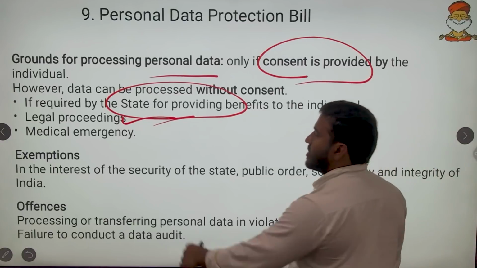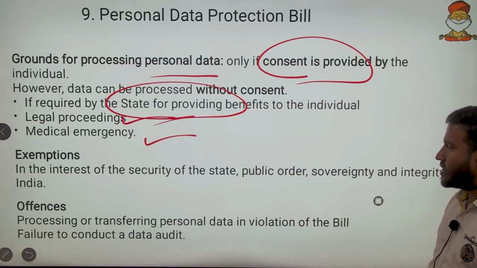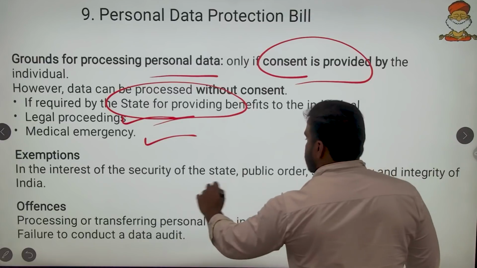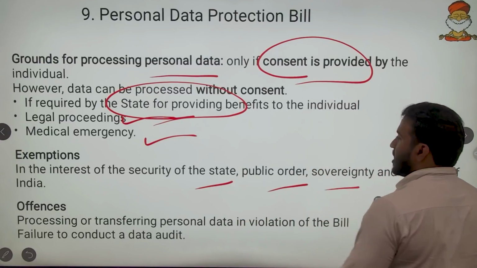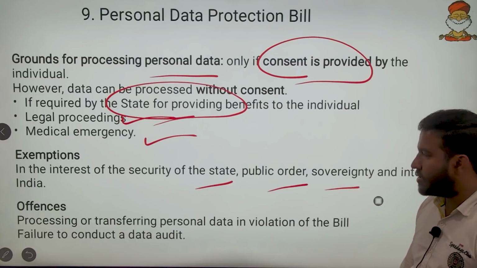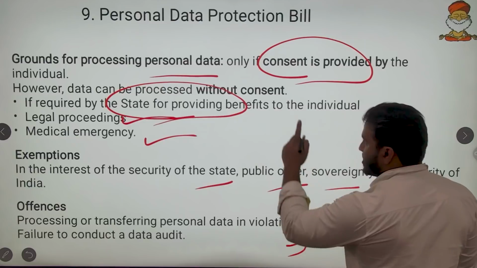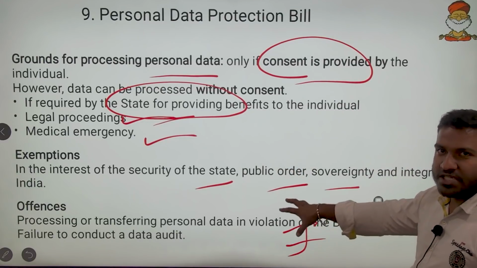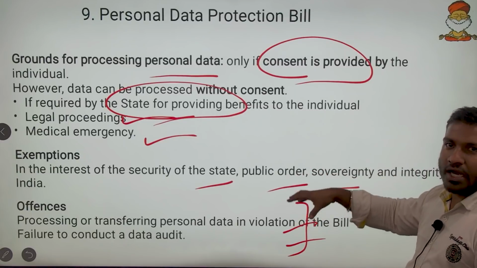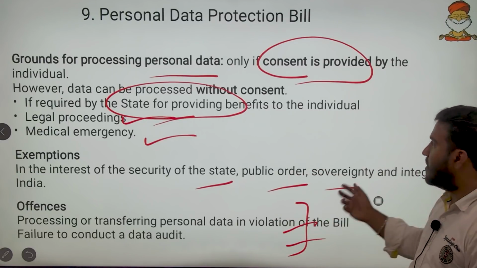And then medical emergency is there. Then we can use the data. Then exemptions in the interest of the security of the state, public order, sovereignty, etc. Even then, we can use the data without the prior permission. Then offenses. So if anybody is violating all these rights, he will be punishable under any law, and even under this law, the required penalization and imprisonment will be given.